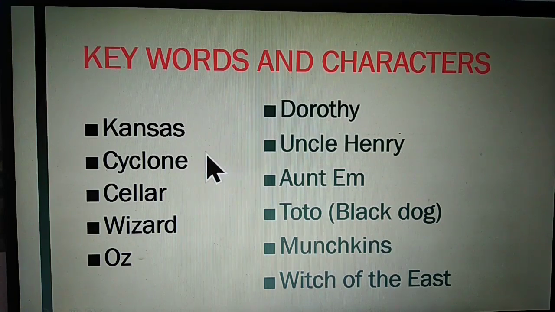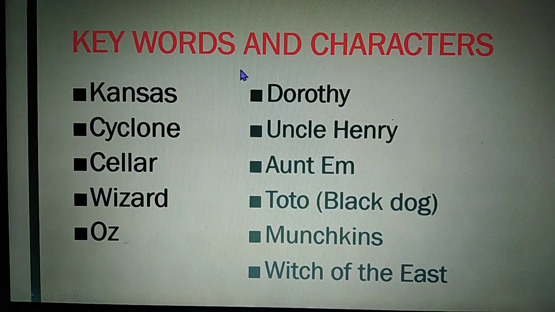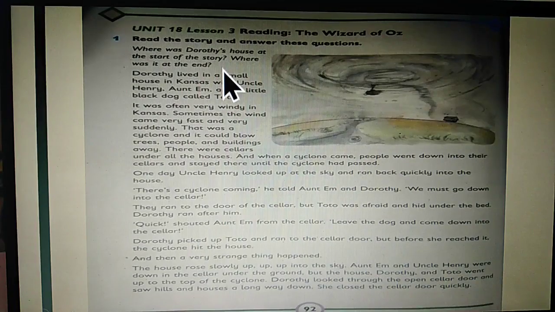Students, please repeat after me these words. Kansas, cyclone, cellar, wizard, Oz, Dorothy, Uncle Henry, Aunt Em, Toto, Munchkins, Witch of the East. Children, I will explain all these words when we read the lesson. Students, let us move on to read these lessons.